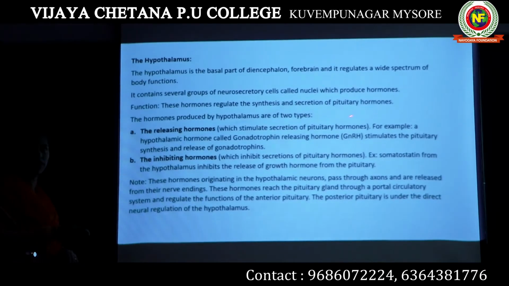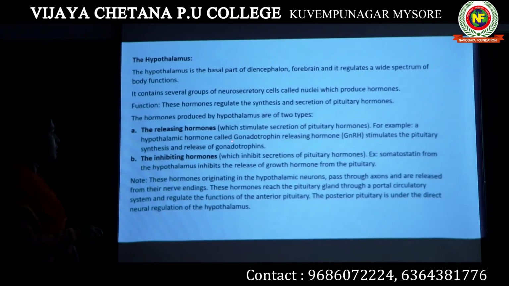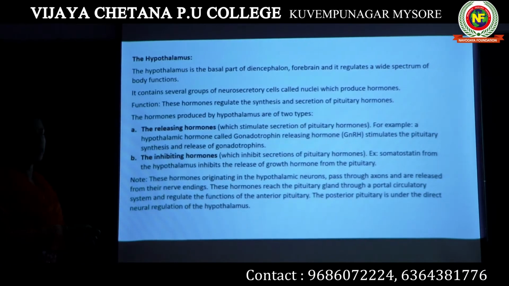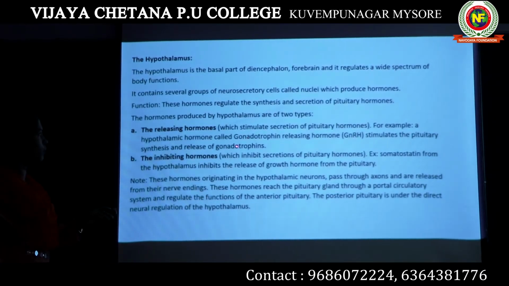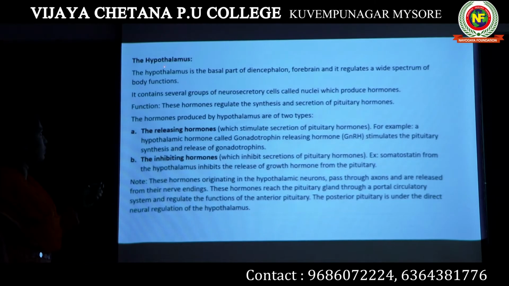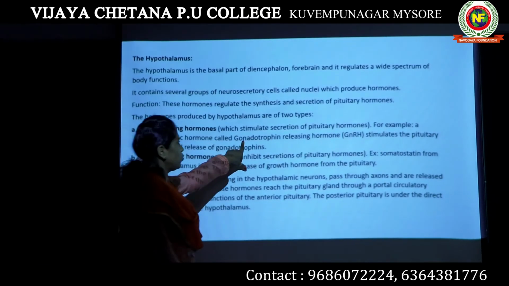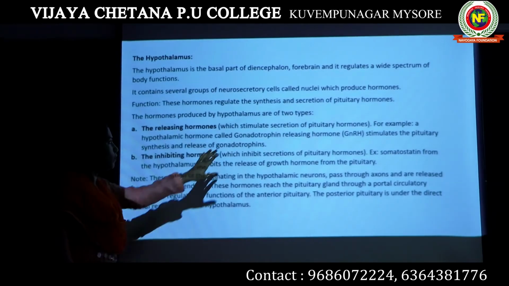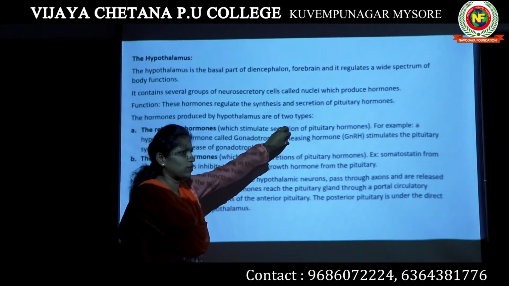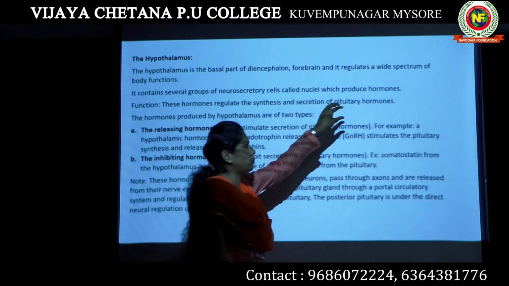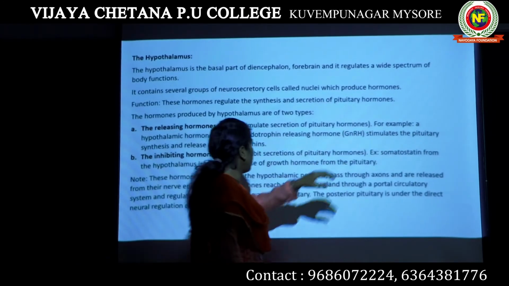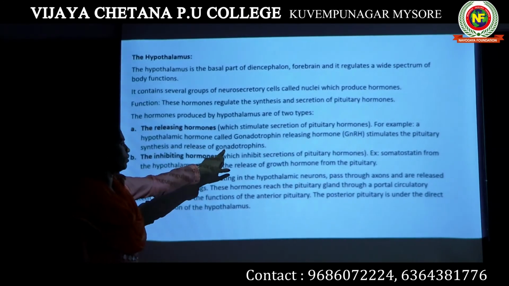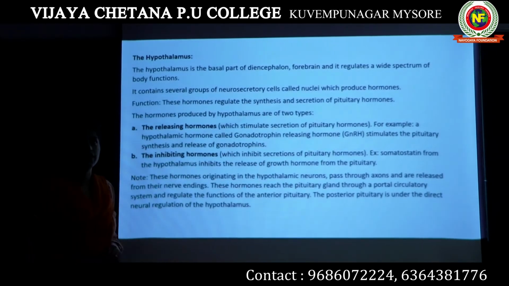For example, GnRH, gonadotropin releasing hormone, is a hormone produced by the hypothalamus. When this hormone is released from the hypothalamus, it goes to the pituitary gland and allows the release of gonadotropins from the pituitary gland.